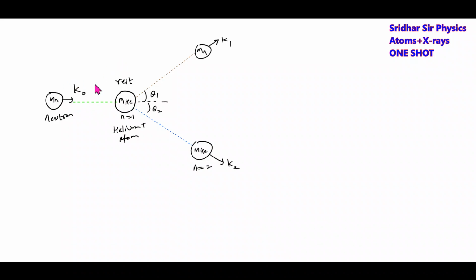Next we have the situation. This is a helium atom. There's a neutron incident on the helium atom, and it collides. After collision, the helium atom gets excited, and the neutron and the helium atom will be moving with kinetic energies K1, K2, and they'll get deflected. So how this works, we have to discuss here. Now, what is the energy supplied by the neutron? It should be equal to the kinetic energy of the neutron and the helium after collision plus the excitation energy. You can see the helium atom was in the ground state. Now it got excited. It is in an excited state.